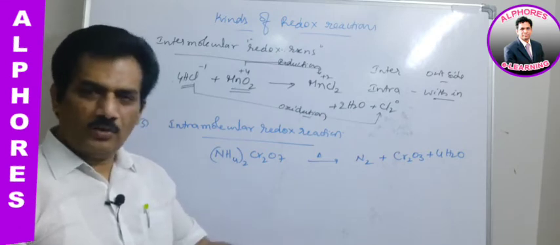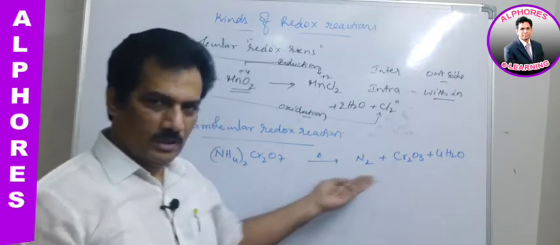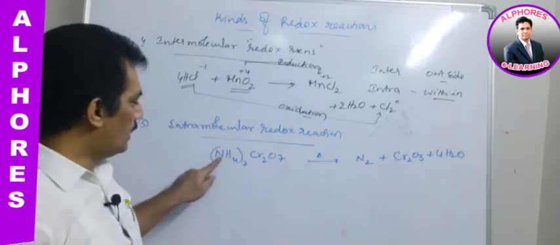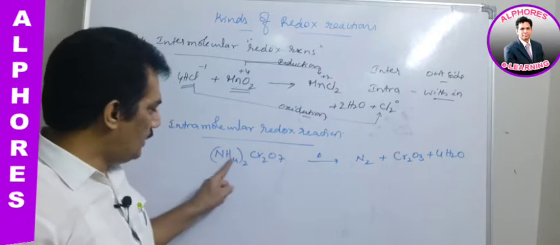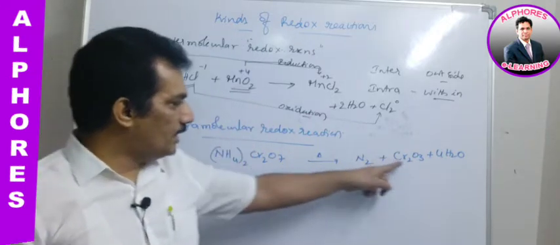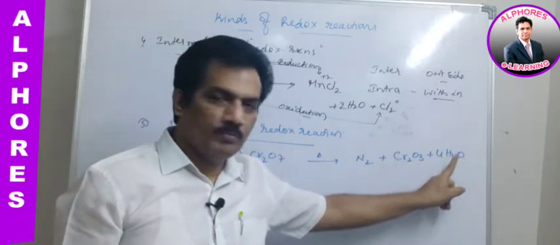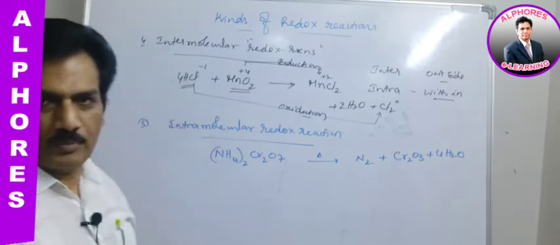There you can get it, but for your convenience, let me write the equation. Let me complete the equation. Here nitrogen 2 atoms, hydrogens 8 atoms, 4 into 2, 8 atoms, chromium 2 atoms, oxygen 7 atoms, here 3, here 4, total 7 atoms.